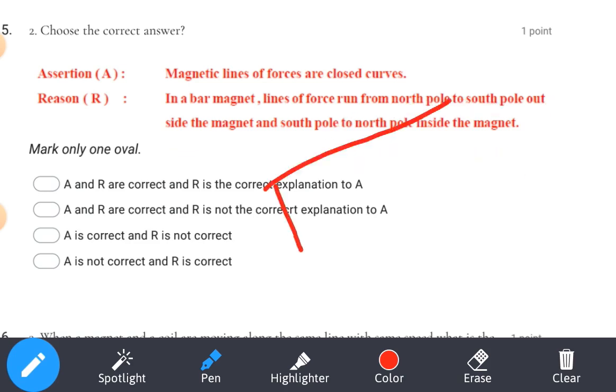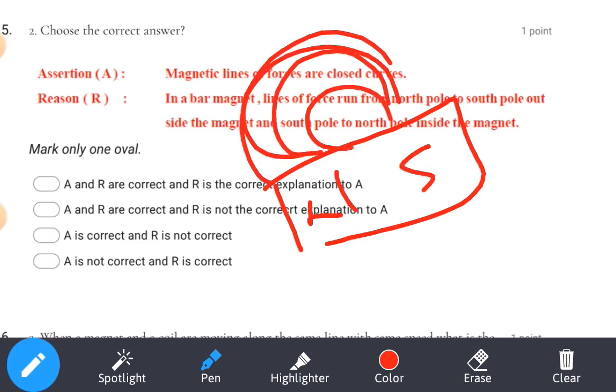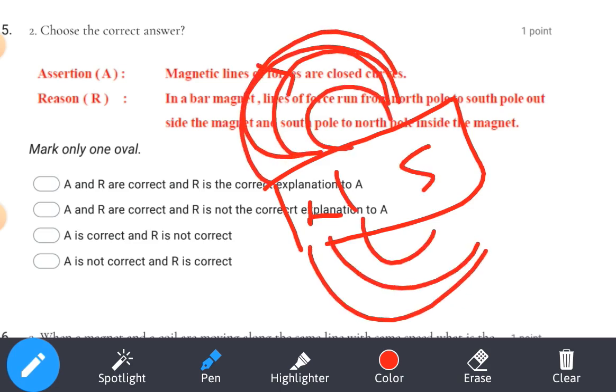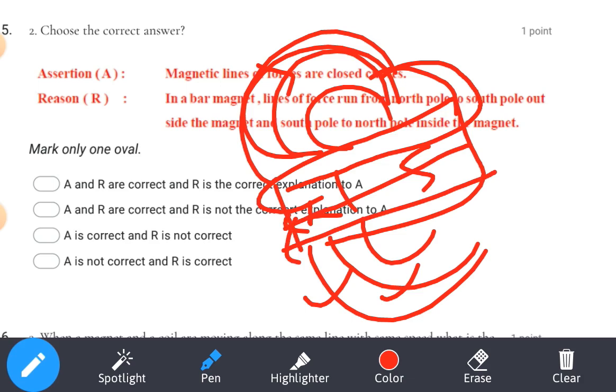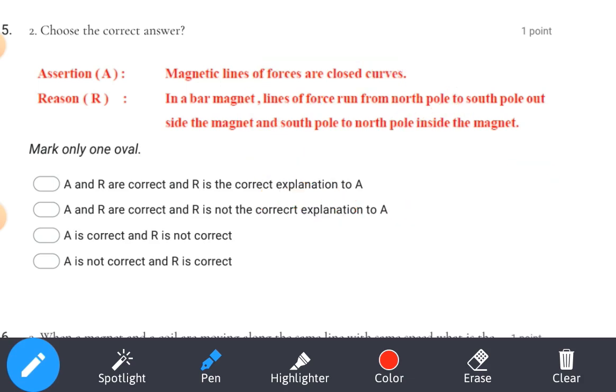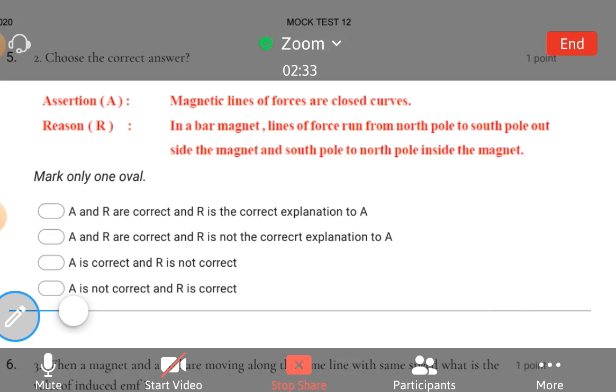Yes. If you take a bar magnet and write north pole and south pole, outside the bar magnet the magnetic field lines will be moving north to south. But when it reaches the south pole, inside the bar magnet all the magnetic field lines will be moving from south to north. So outside north to south and inside south to north. That is correct, so both are correct. Assertion is correct, reason is correct, and reason is the correct explanation. Option A is our answer. Second question over. Let's see the third question.